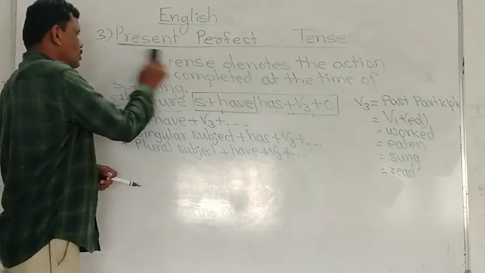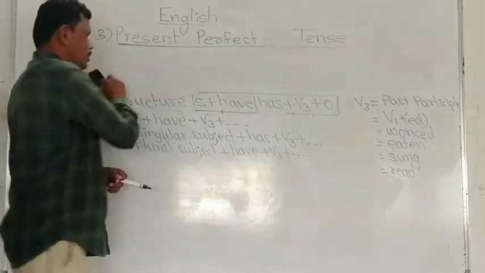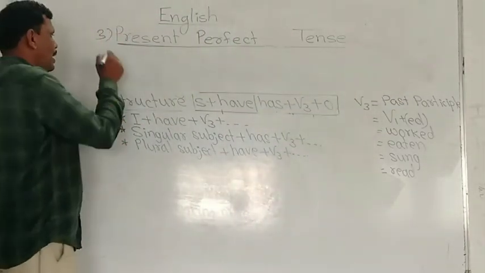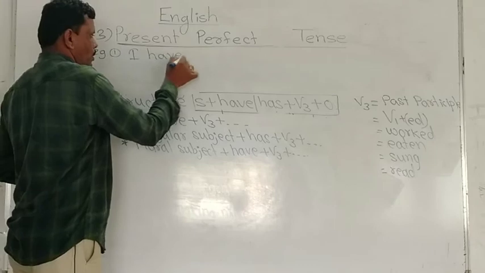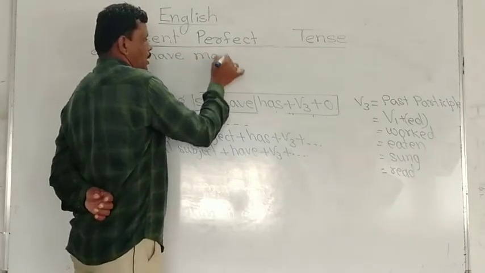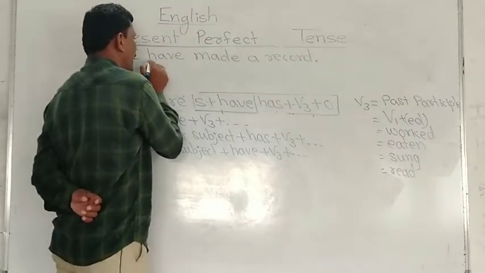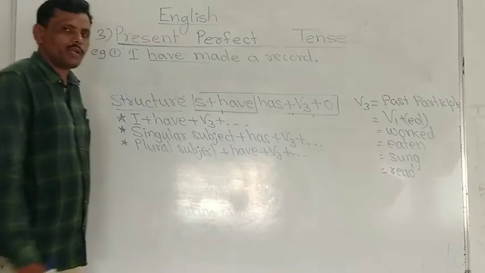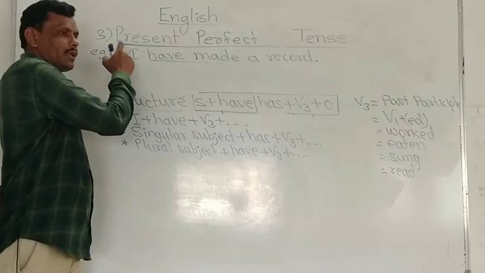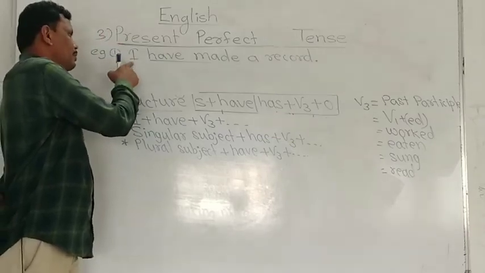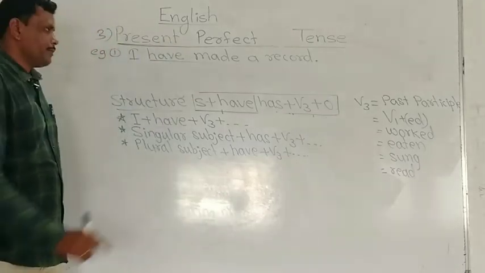Should I clear? Look, the examples. What is given after I? We have to use have. I have, then verb third, I have made a record. Here have made is a present perfect tense. Though this singular subject is there, but it is an exception. After I we have to use have and verb third.